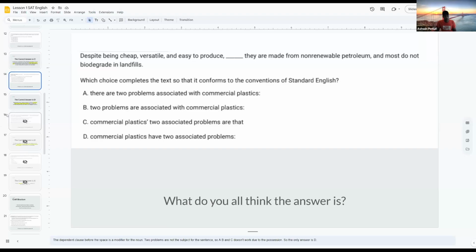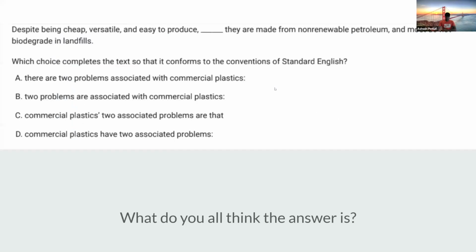Okay, so moving back to the slideshow, we have this question. Despite being cheap, versatile, and easy to produce, comma, dash, they are made from non-renewable petroleum and most do not biodegrade in landfills. Yes, D is correct. So, I will explain why A, B, and C are wrong.